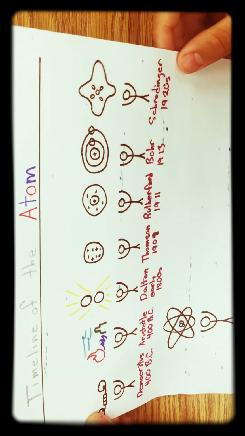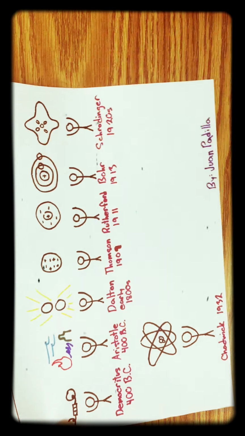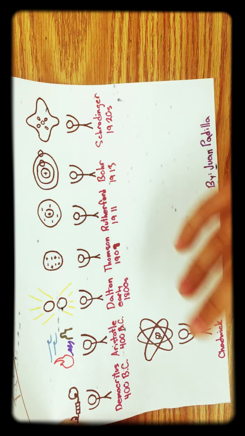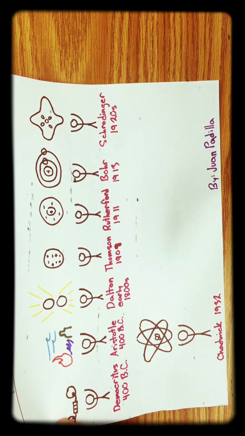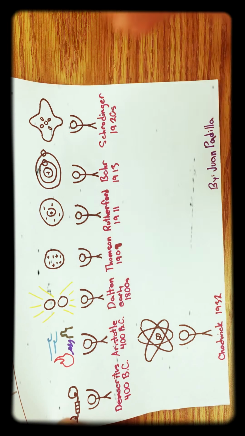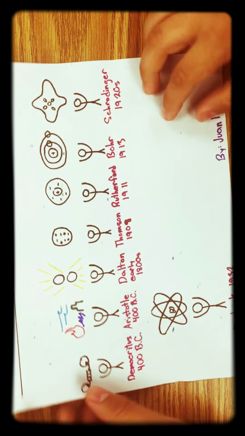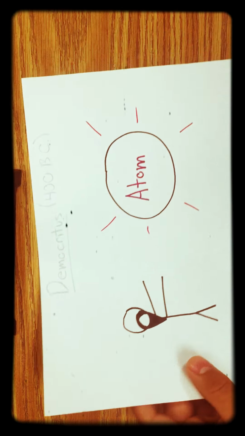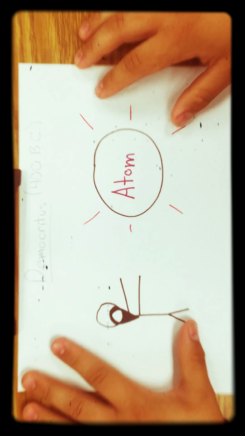So today's video is going to be about the timeline of the atom. I started all the way from the early 400 BC with Democritus all the way to Chadwick in 1932. So as I've said, we're going to start with Democritus.